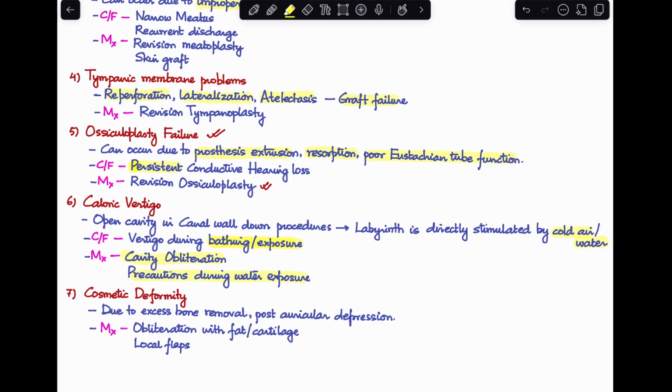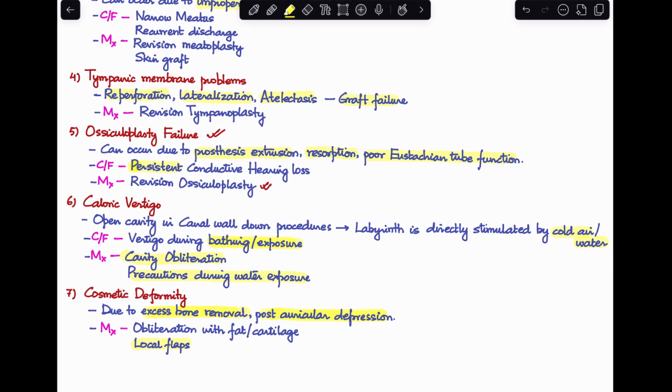Our last complication is a cosmetic deformity, which mostly happens in cases of canal wall down procedure, which can happen because of excessive bone removal or even a post-auricular depression. In these cases, we'll manage it with obliteration with fat or cartilage and placement of local flaps.